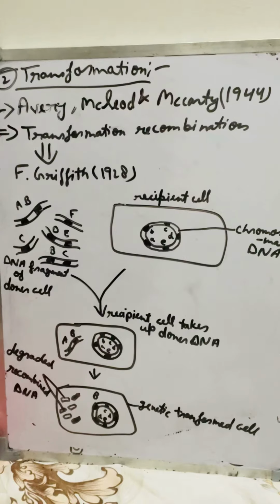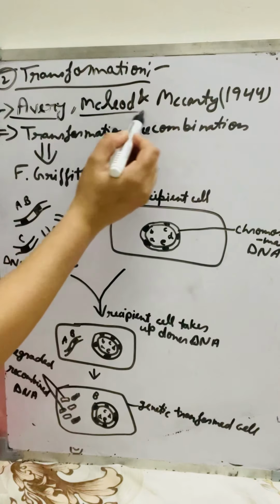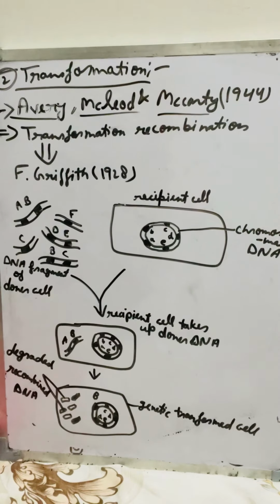So number two is the transformation process. The first scientists are Avery, MacLeod and McCarty. In 1944, they described that a bacterial cell takes in DNA from another bacterial cell, and that the bacterial cell gains a growth ability. This was first described by Avery, MacLeod and McCarty.